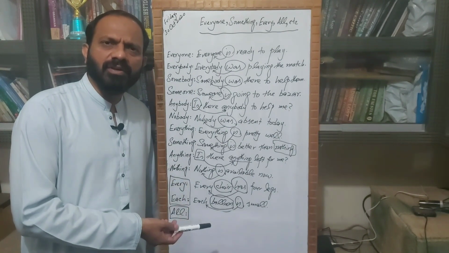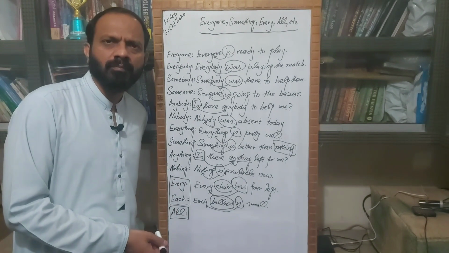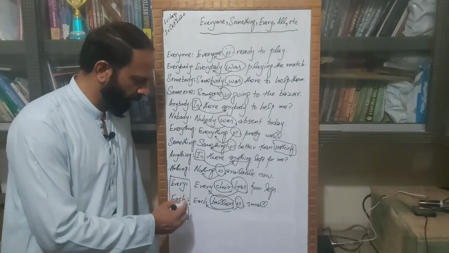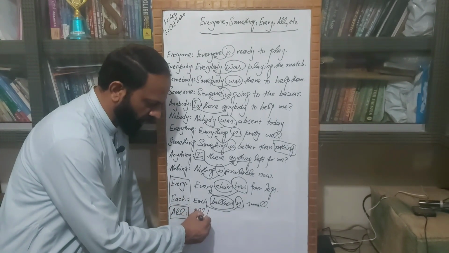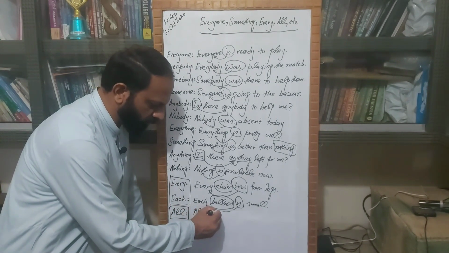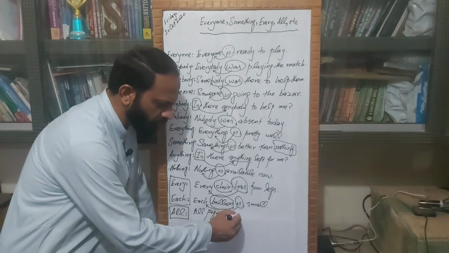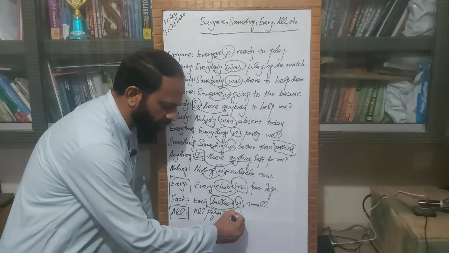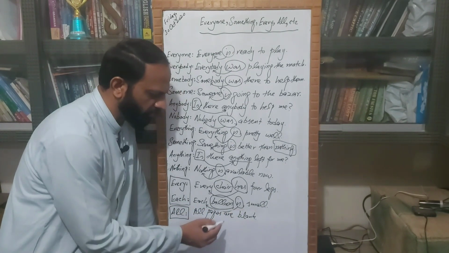Let's discuss this word with the help of different examples. The first example is all pages are blank.